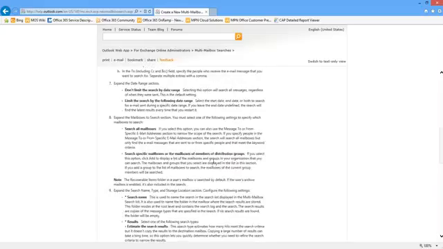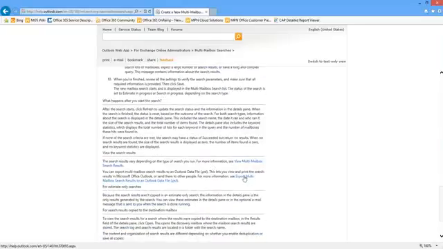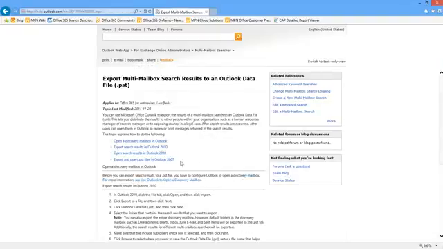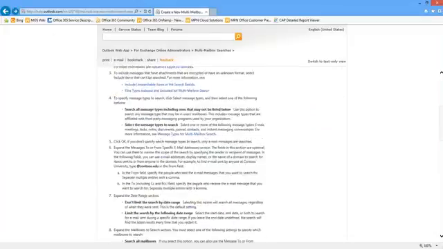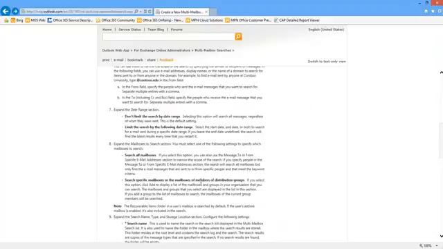I can also get more information. For example, I just talked about how to export this multi-mailbox search to a PST file. There are some good links there. It talks through the process of connecting your Outlook desktop client and then exporting to a PST file. And there's more information as well about different capabilities of the multi-mailbox search and the features contained within it.